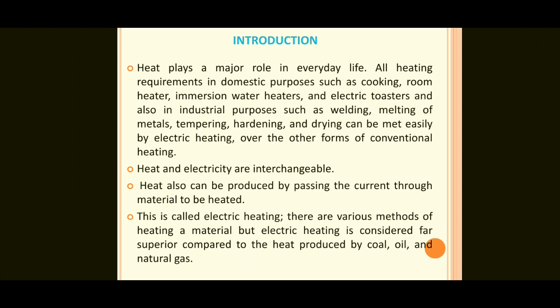So in the room heaters, one method is present. Next, for hardening in industrial purposes, another method of heating is there. So depending on the application, use the different types of heating methods.